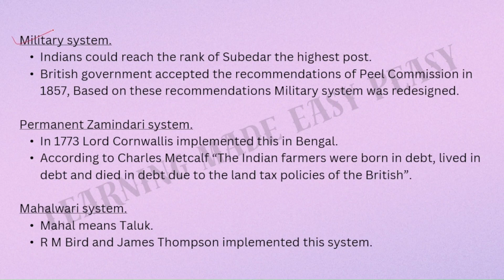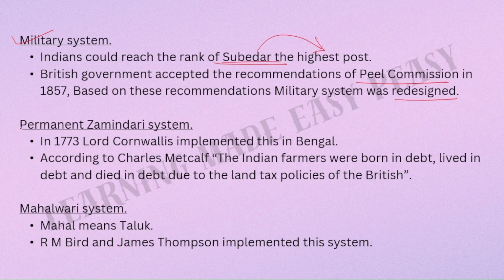Next, we have the military system. Indians could reach the rank of Subedar. Subedar was the highest post that Indians could reach. The British government accepted the recommendations of Peel Commission in 1857. Based on these recommendations, military system was redesigned.